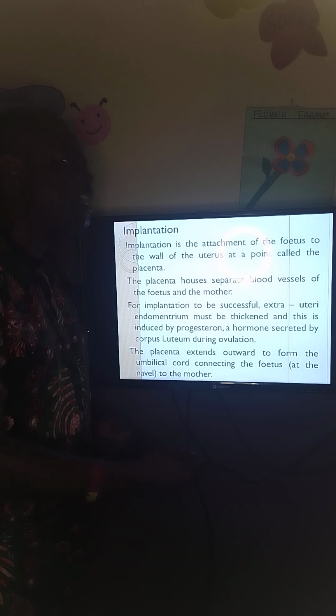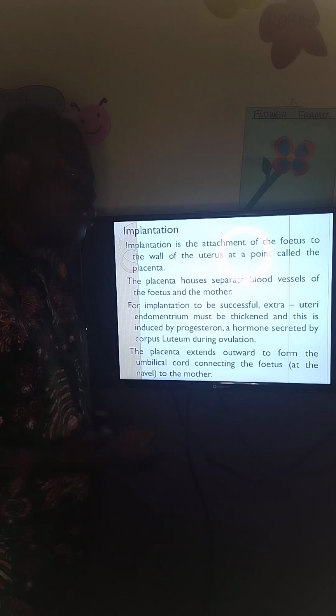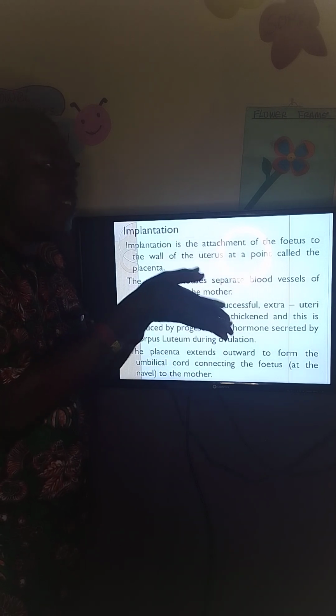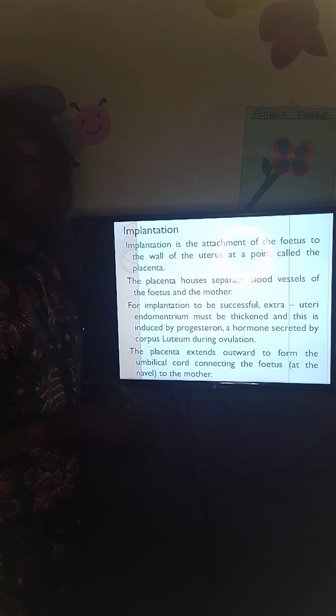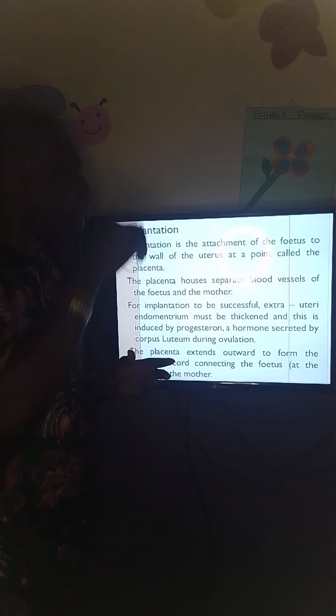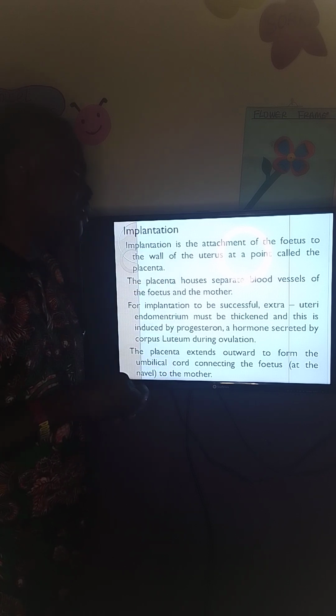This umbilical cord is connected. It contains the blood vessels, the vein and the artery from the foetus, and it forms a capillary inside a connector to the mother that is called the placenta. So we are coming to talk about what is implantation. Implantation is the attachment of the foetus to the wall of the uterus at the point called placenta.